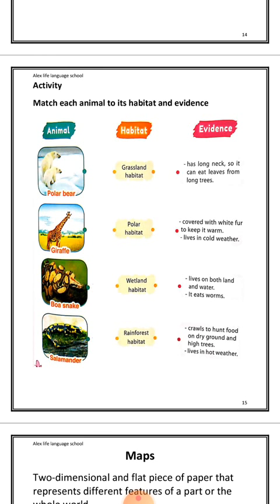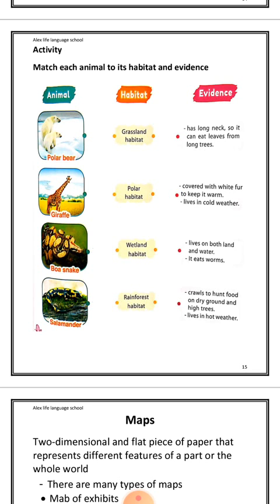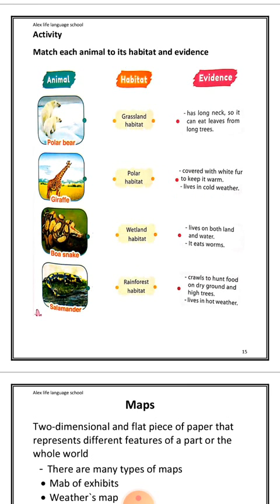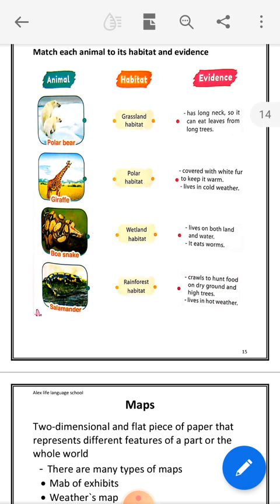Bull snake, it is a large snake. It can live in rainforest habitat because it crawls to hunt food on dry ground and high trees, and lives in hot weather. It is not wetland, because it does not live on both land and water and eat worms. Because it crawls, to hunt food on dry ground and high trees, lives in hot weather. Okay,